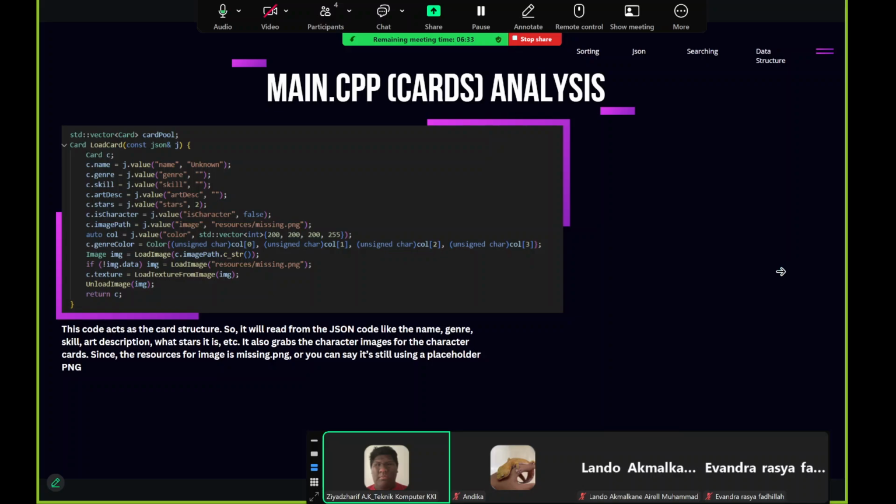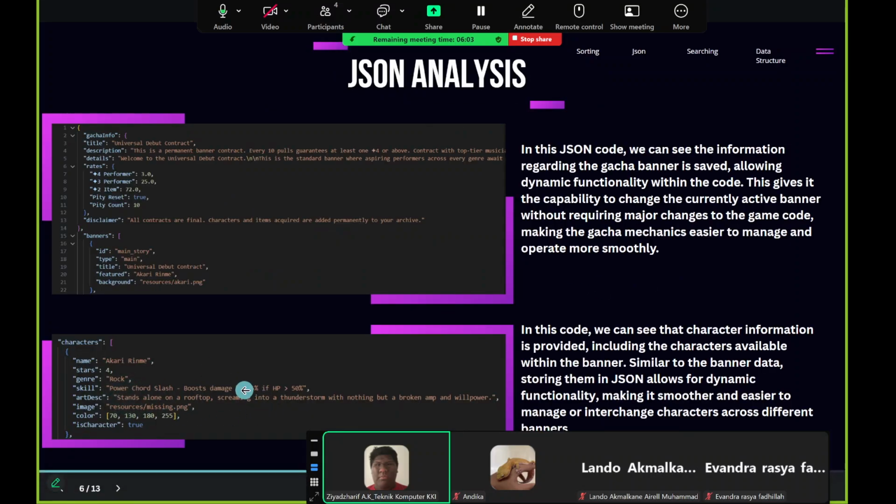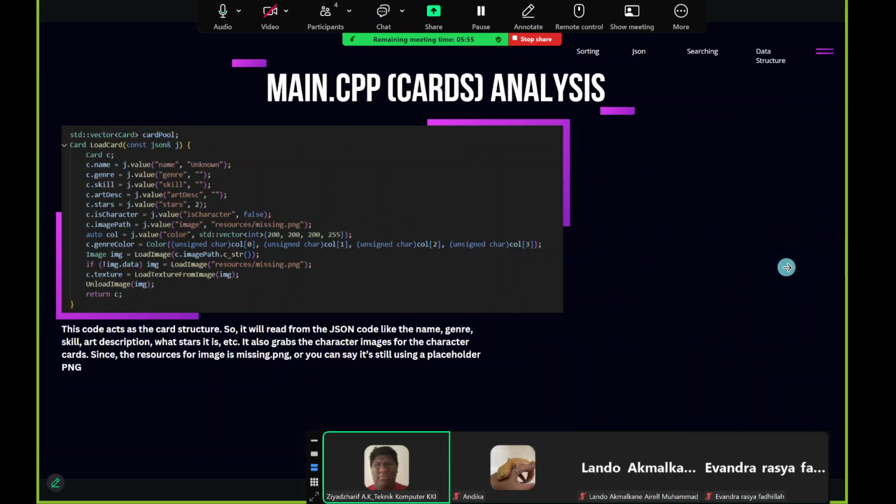As you can see, in the main CPP the cards themselves are loaded from the JSON. There's also a define at the top for Nlohmann's JSON. You can see the image path, the art address, which is our name for it, and things like the name and their skill, depending on the character. So let's say we want to make a new character. We just copy the template like this, edit the new fields, edit the new image, and that will immediately be a new character without editing any other code. Next.